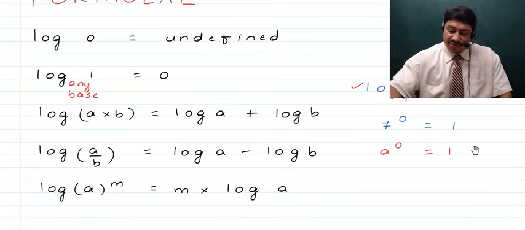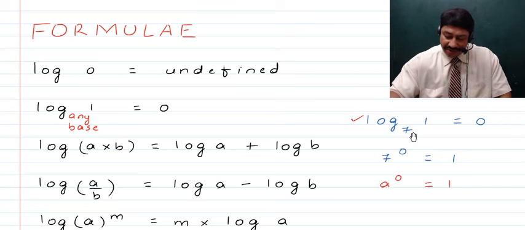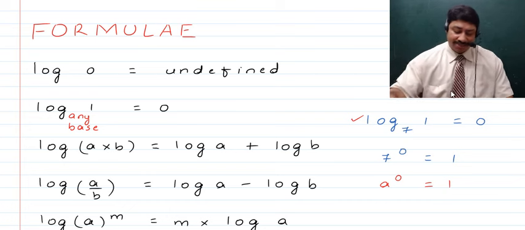Now here I give you an example: if you talk about log of 1 to any base, say 7, again it's going to be equal to 0. Why so? Because if you write this logarithmic form in exponential form, it becomes 7 raised to the power 0 equals 1, since the top entity gets exchanged. Now, as you know, any number raised to the power 0 is 1, so a raised to the power 0 will also be equal to 1, right? And that is the reason why this is true: log 1 to any base is always going to be 0.